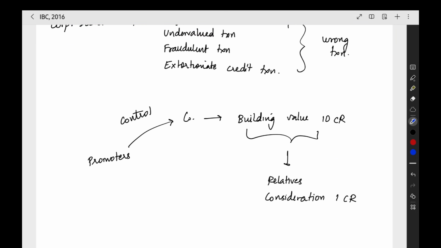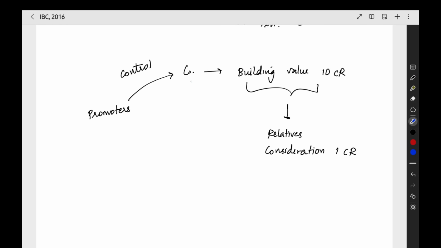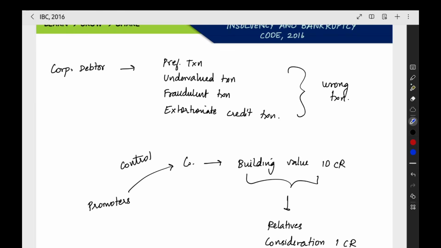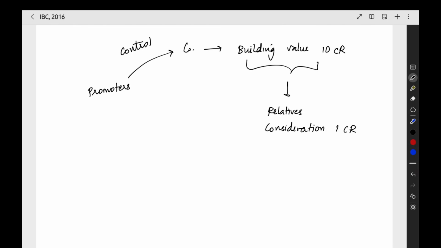Why are you doing it? You are doing it for some ill purpose, for some wrong purpose. You are not doing it properly. You are not doing it in good faith. You are trying to take advantage of the company's assets by transferring them to your relatives. It is wrong. So it is a wrong transaction. It should not happen. Now, this transaction happened.